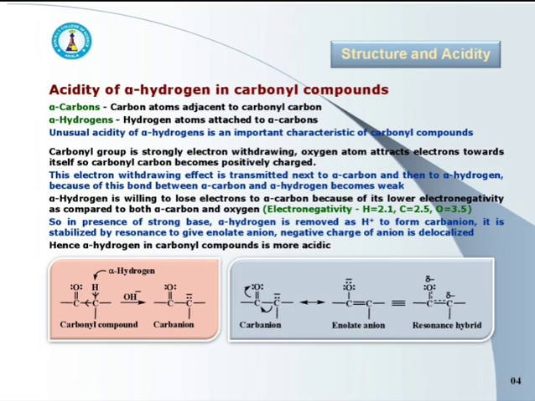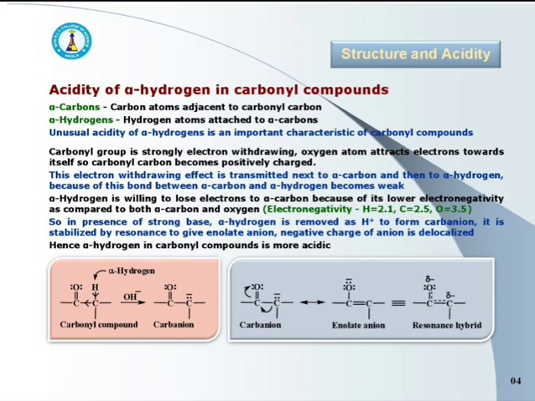Alpha hydrogen is willing to lose electrons to alpha carbon because of its lower electronegativity as compared to both alpha carbon and oxygen. Electronegativity of hydrogen is 2.1, that of carbon is 2.5, and of oxygen it is 3.5.